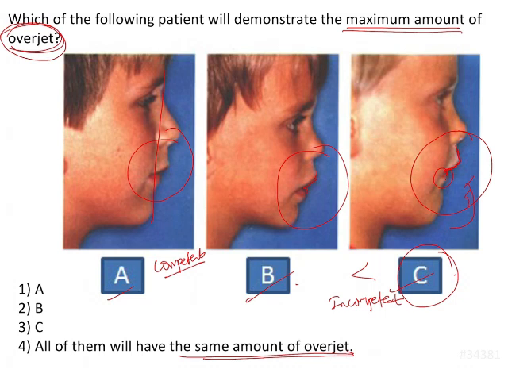Because we can't see the intraoral findings, we can only assume that because there's such a big lip step, a lip trap is occurring behind the upper incisors. We can see there is hyperactivity of the mentalis and loss of oral seal. So all of these clinical features point us to the patient marked as C having the maximum amount of overjet.